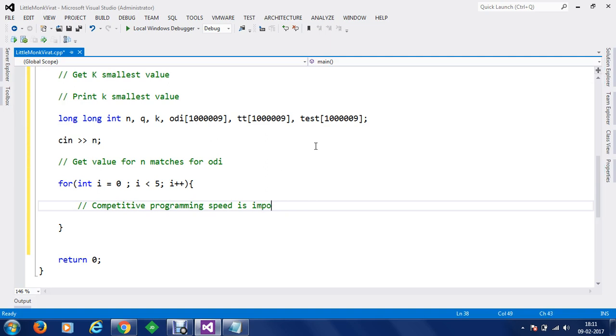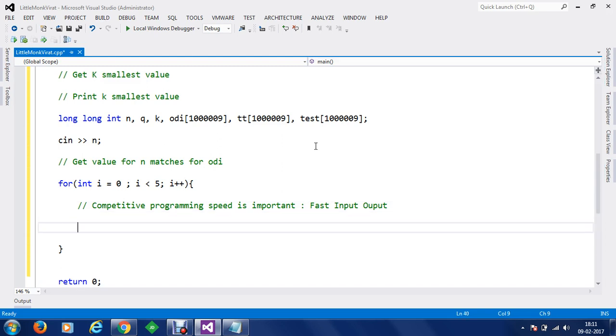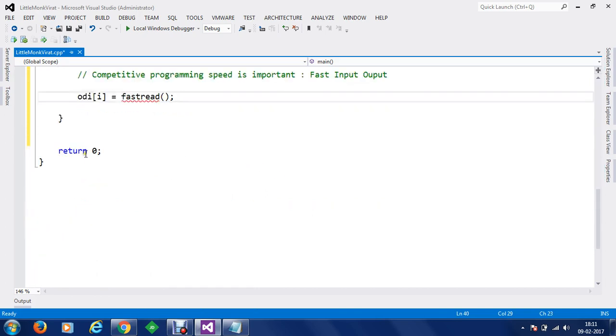speed is important. So whenever we have to take these input, we always try to grab fast input output in competitive programming. So to do that fast input output, we are going to write a custom function known as fastRead, and then we are going to put these values into an array, and let's put that ODI array, ODI of I will be fastRead.